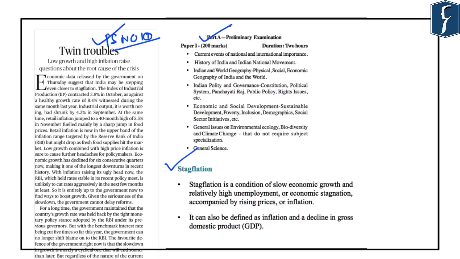However, in this we will only learn about this term stagflation, which can be important for us from preliminary examination point of view. So the stagflation is simply a condition of slow economic growth. In such a scenario, it also witnesses relatively high unemployment and it is accompanied by rising prices or inflation. So, a situation where the growth is slow, unemployment is high, and inflation is also high has been termed as stagflation. That is because the economy is stagnating and there is inflation. So, it has been created by merging the terms stagnation and inflation. So, it can also be defined as inflation and a decline in the GDP. So, as we have learned in the Indian economy, there is decline in the growth rate.